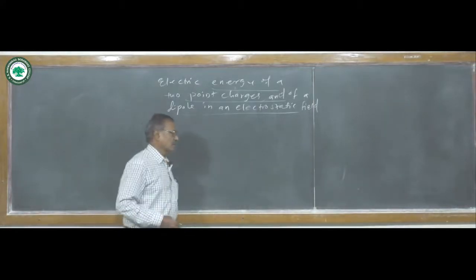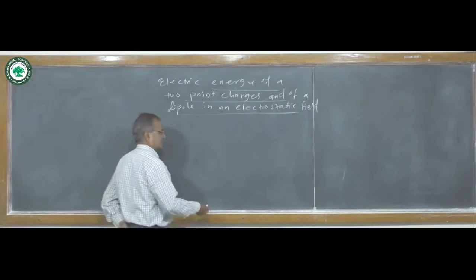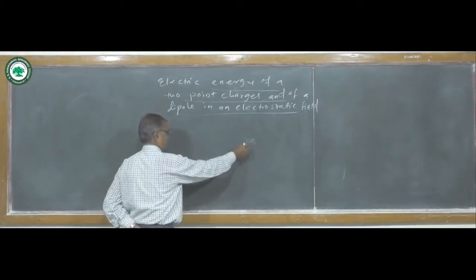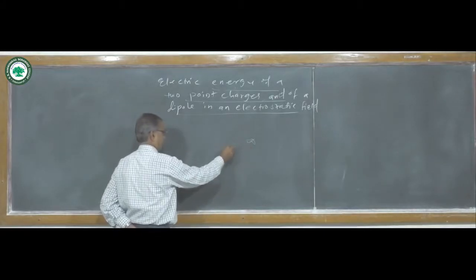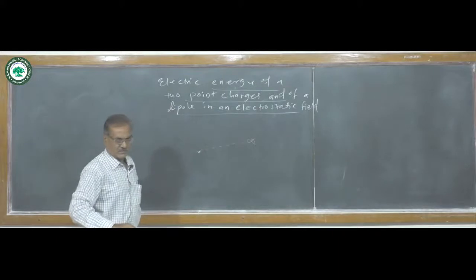Now, in a system, suppose the charges move from infinity to their respective locations.